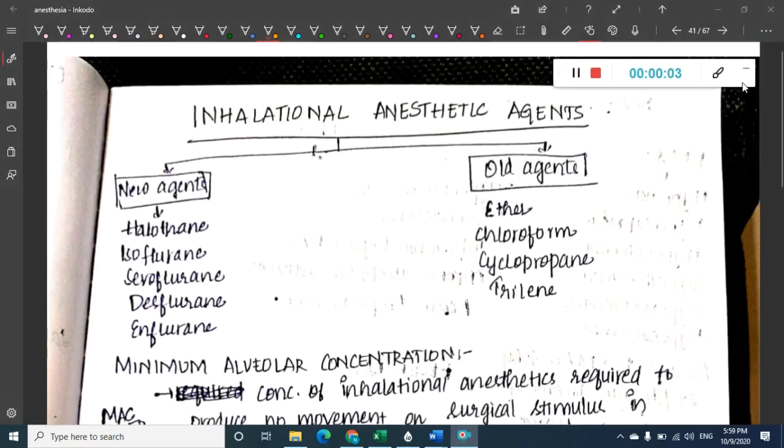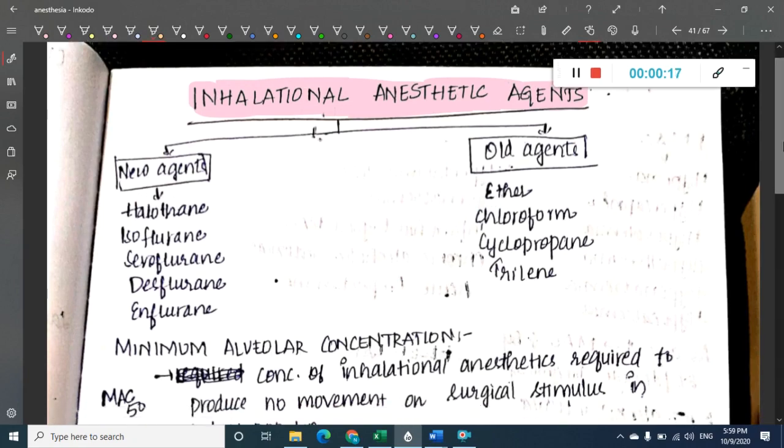In this chapter, let us now learn about inhalational anesthetic agents. The inhalational anesthetic agents can be divided into two types. One, we have newer agents, and second, we have older agents. What are the newer agents? Newer agents include halothane, isoflurane, sevoflurane, desflurane, enflurane.